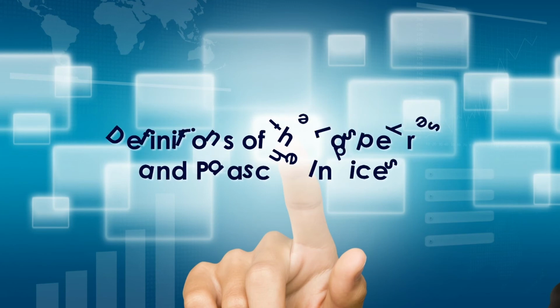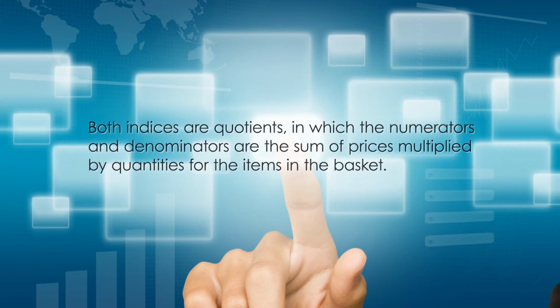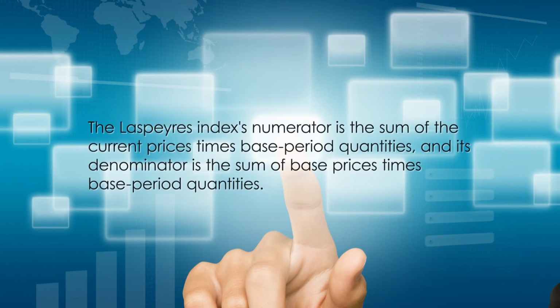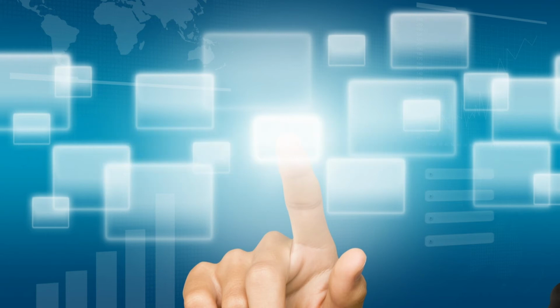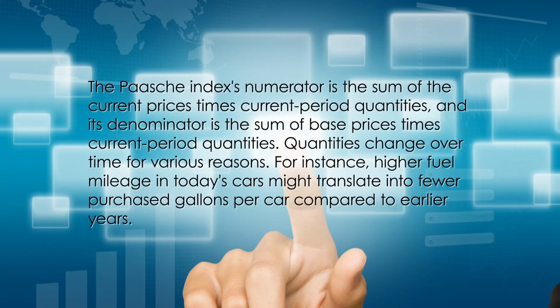The definition of Laspeyres and Paasche indices is that both indices are quotients in which the numerators and denominators are the sum of the prices multiplied by the quantities for the items in the basket. For the Laspeyres index, the numerator is the sum of the current prices times base period quantities, and the denominator is the sum of the base prices times base period quantities. For the Paasche index, the numerator is the sum of the current prices times current period quantities, and the denominator is the sum of the base prices times current period quantities.